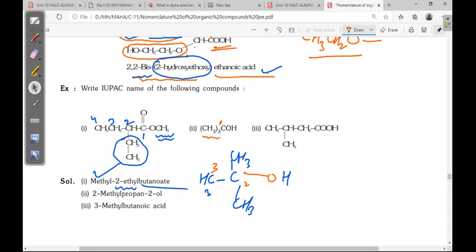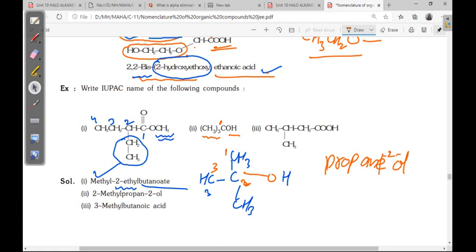Now total propane, if there is no methyl here, propane. Alcohol name is ol. Where is that ol position? Second position. Just cut this E because E and O is there. But what about the substituent? In the second position 1 methyl is there. Final name is 2-methyl propan-2-ol.